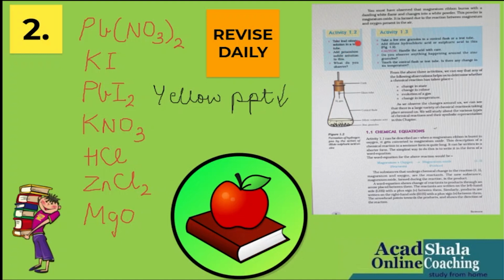Now you are seeing Activity 1.3. Again, the equation is not written, only the reactants are touched. But I know the product, that is, when zinc reacts with HCl, it forms zinc chloride, as well as hydrogen gas. So zinc chloride is here, hydrochloric acid, HCl, and again magnesium oxide is there on this page.